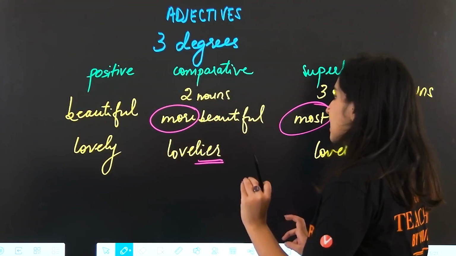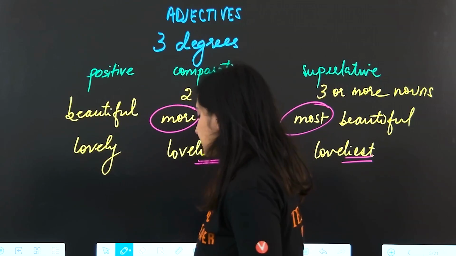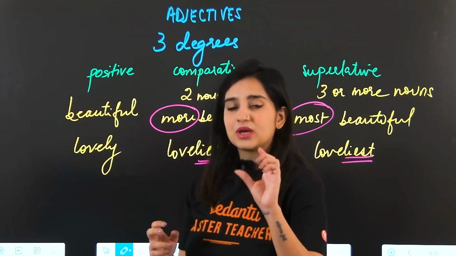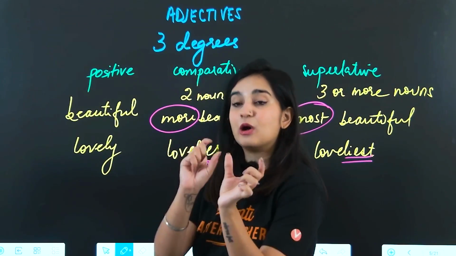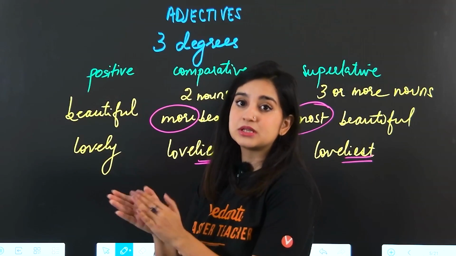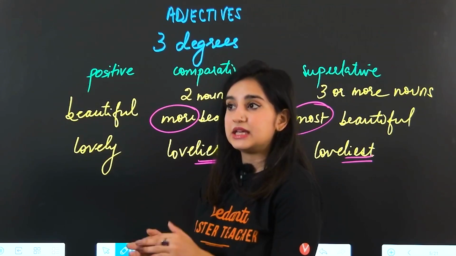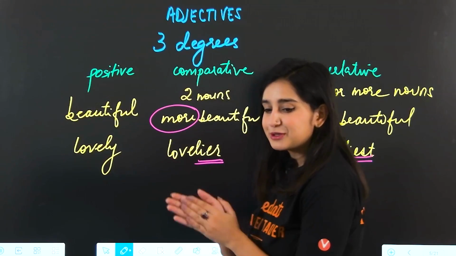Okay. If you are confused about how to tell which word has how many syllables, an easy way to do that is to just clap. You can break the word down into how many clappable units. Beautiful. Beautiful. 3 units, 3 syllables. Lovely. Lovely. Break it down into 2 clappable units, 2 syllables.